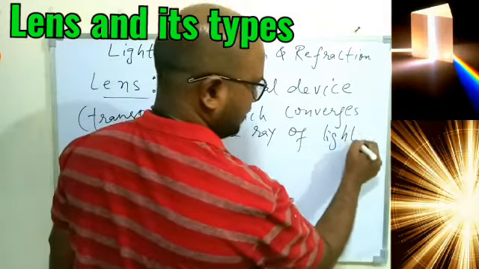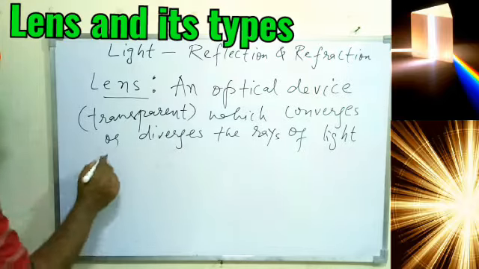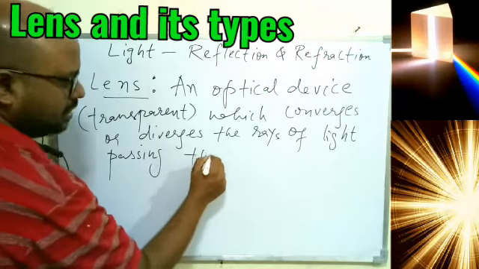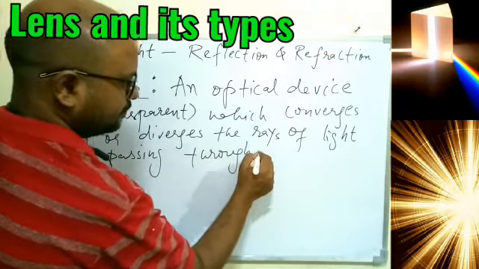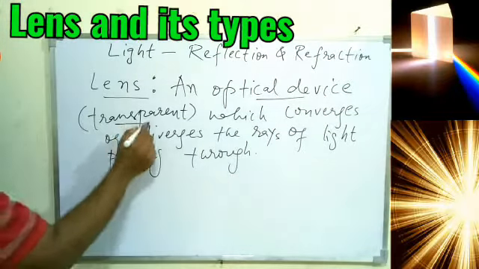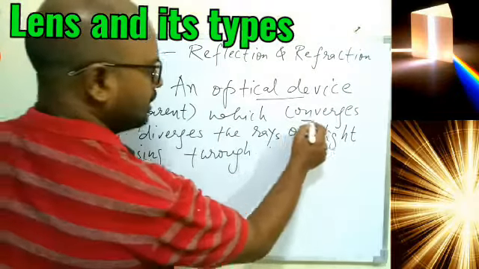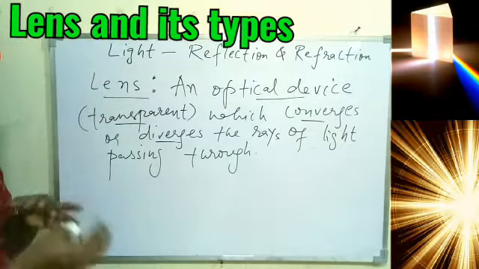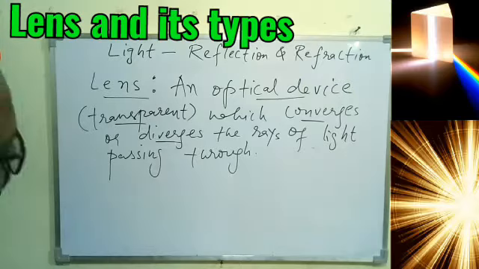So that is how we can define the lens. So very first it is an optical device, second it is a transparent medium, third it can converge or diverge the ray of light passing through it. So that is how we can define it in our own language.